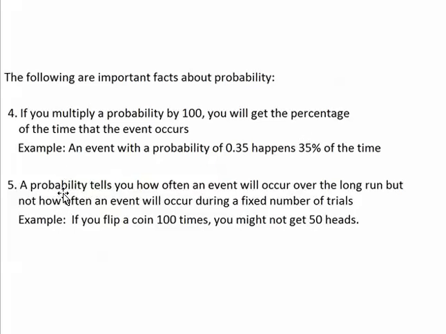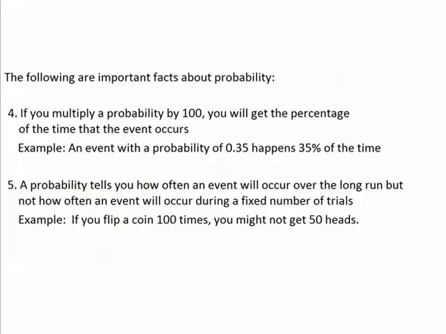Fifth, a probability tells you how often an event will occur over the long run, over a large number of trials, but not how often an event will occur during a small fixed number of trials. Here's an example. If you flip a coin 100 times, you might not get half heads and half tails. You might get 70 heads and 30 tails, or you might get 80 heads and 20 tails. However, if you keep flipping a coin over and over again, over the long run, you will get heads 50% of the time.